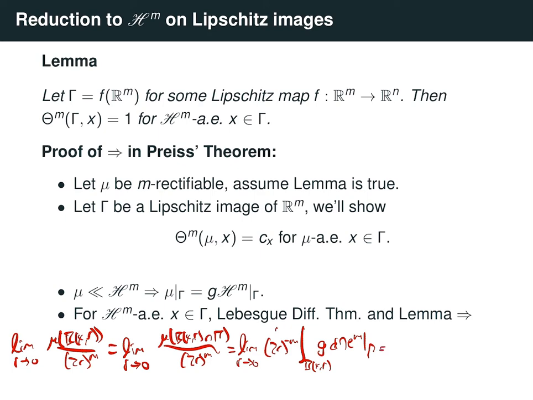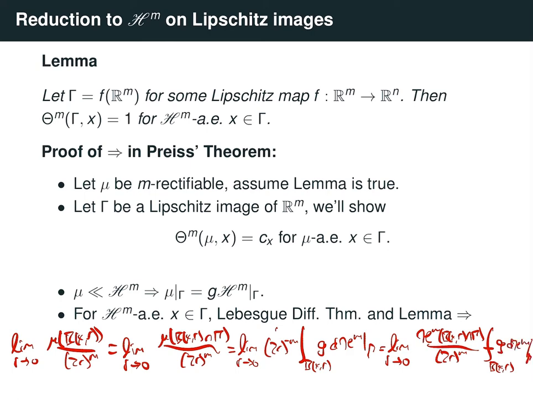This is the same thing as the limit as r goes to 0, where I'm going to replace this with Hausdorff measure of the ball intersected with gamma divided by (2r)^m. Basically, I'm multiplying and dividing by the Hausdorff measure of this ball restricted to gamma. And so now I get an average integral here.